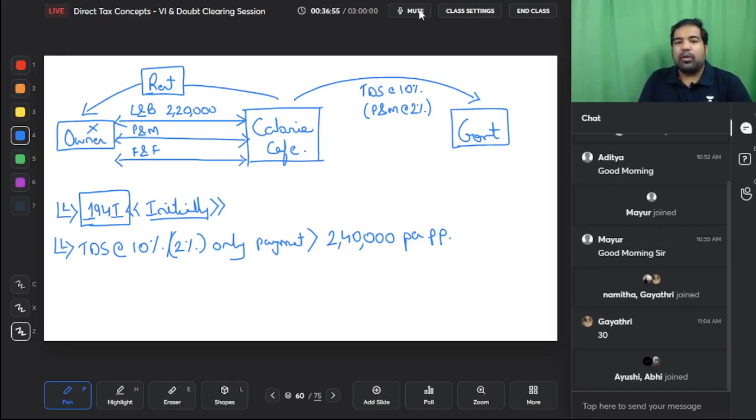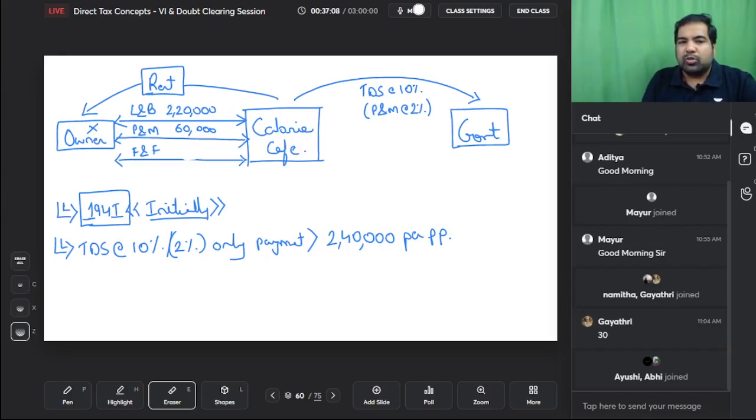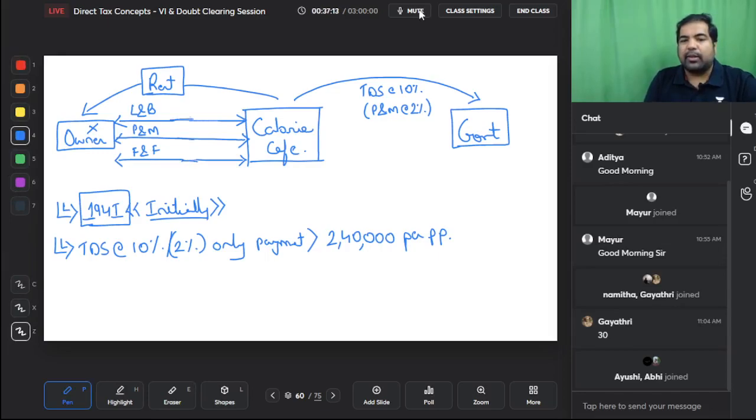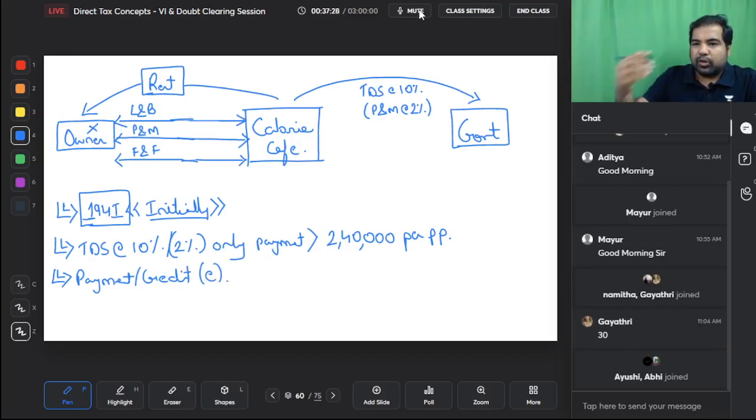But if to the same owner you are also paying 60,000 towards plant and machinery or 80,000 towards furniture and fixtures, that means per person is it going more than 2,40,000? Yes. So in that case there will be TDS. So you have to aggregate all the 3 if it's to one person. Hence remember, per annum per person. The TDS has to be deducted either on payment basis, whenever you pay, or on credit basis, whenever the amount is credited, whichever is earlier. And of course by the 7th of the next month you need to pay to the government.